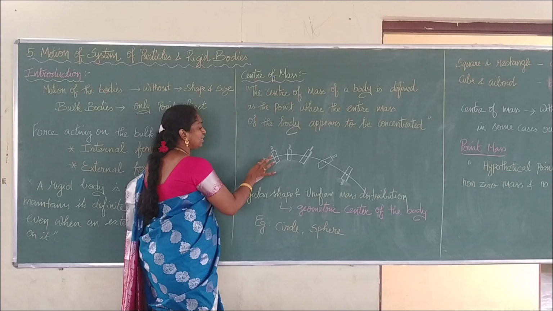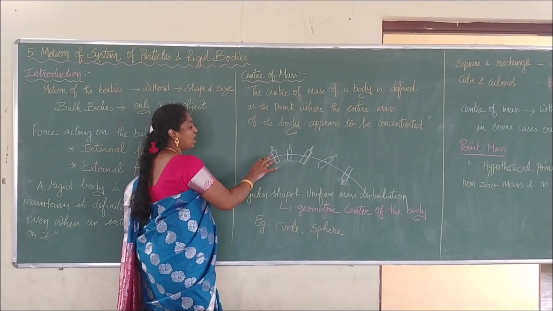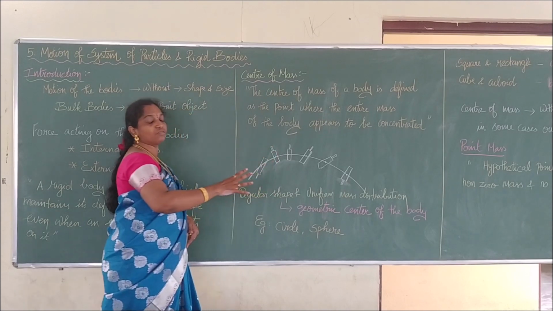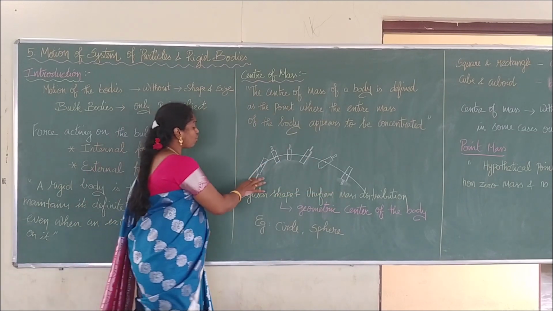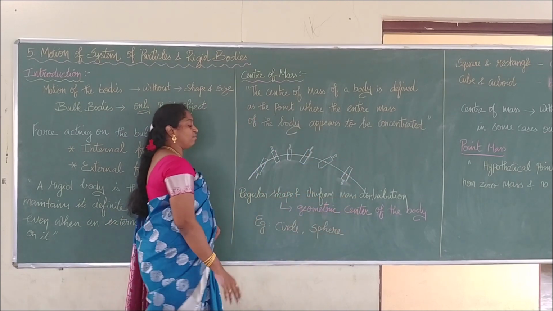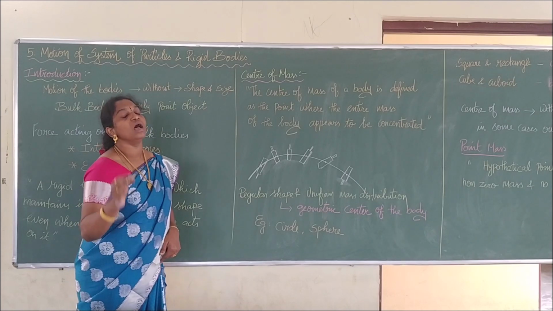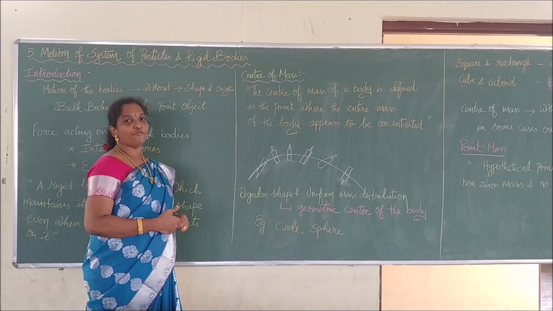So all the tiny masses of the particles are concentrated at this center, and it carries the entire mass of the bat through its motion. The motion of the different points is different, but the central point remains the same. We call that point what? The center of mass.